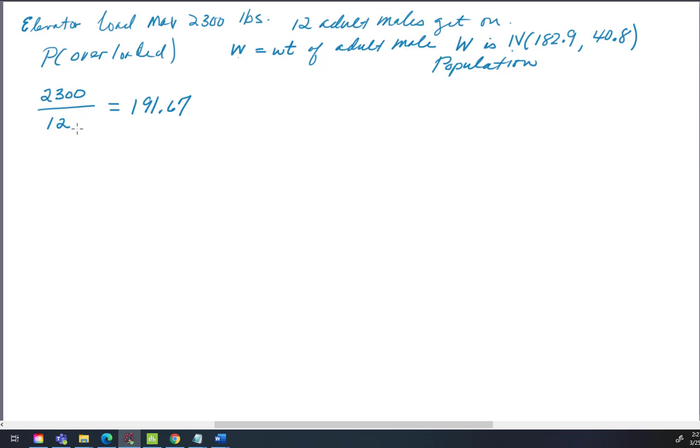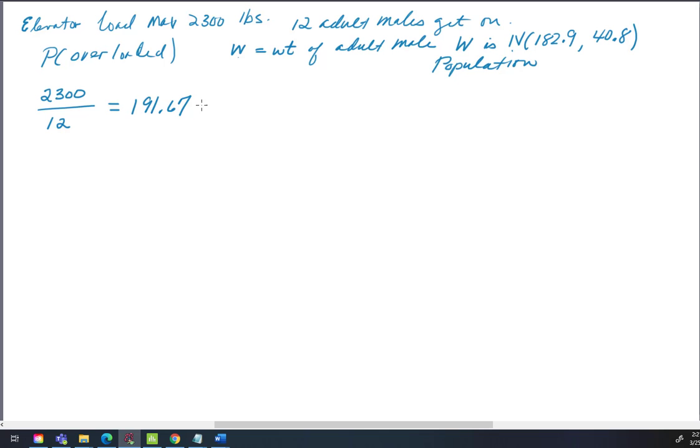If the men have an average weight that exceeds 191.67, then the elevator is going to be overloaded. See, if the average weight was 191.67, then the total weight would be 12 times that. In fact, whatever the average is, multiply it by 12, and that would be the total weight of the 12 men.